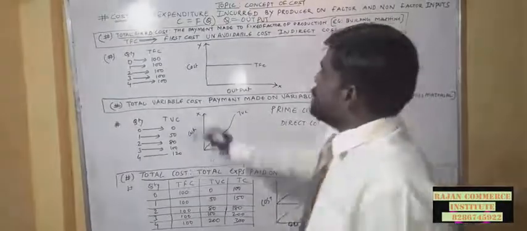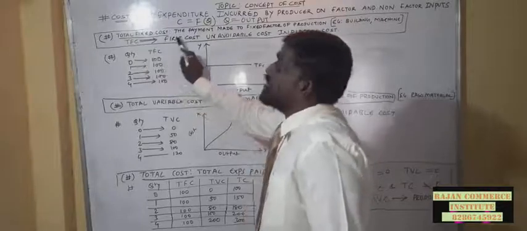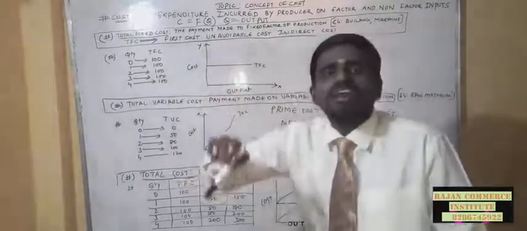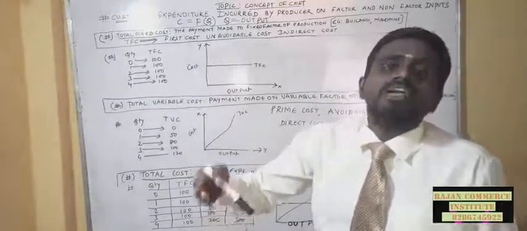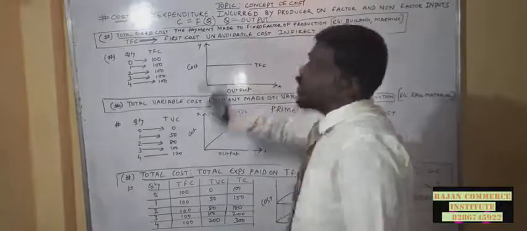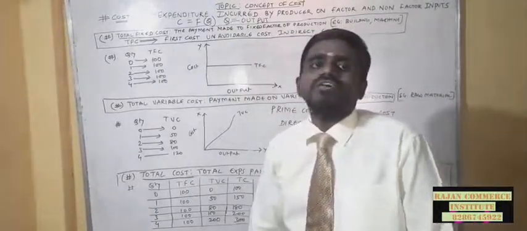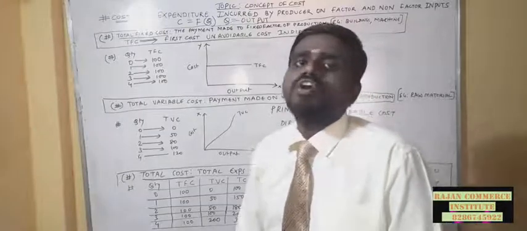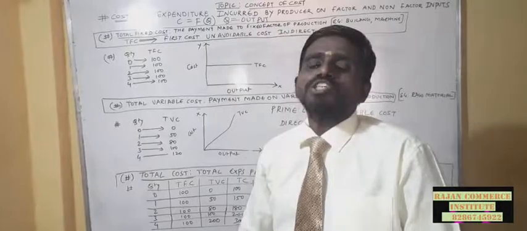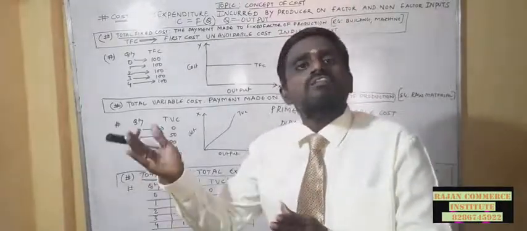Understood? So fixed cost, TFC, is the first cost, the initial cost which the producer has to incur in the production activity. Each individual involved in economic activity should spend on fixed cost, and then only can he get into the variable cost.